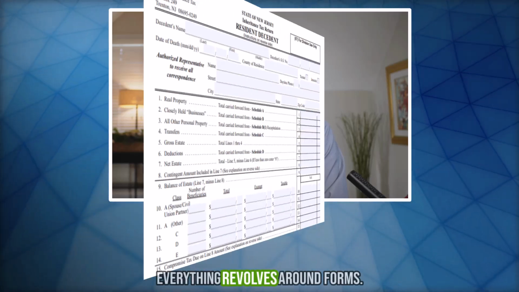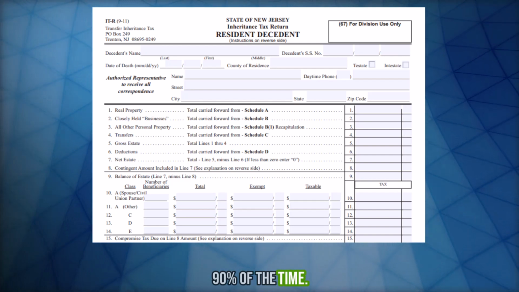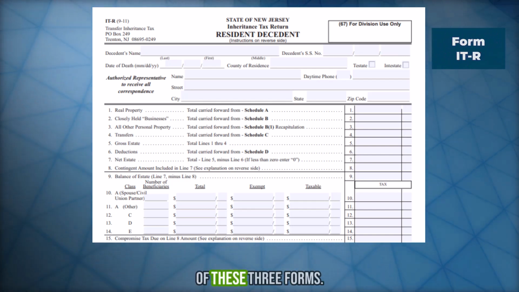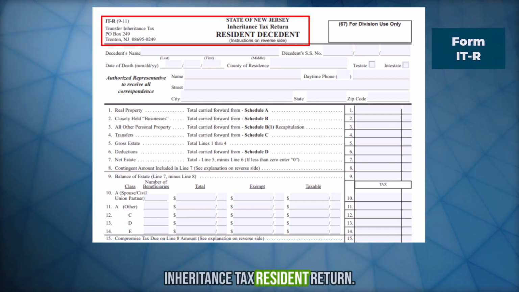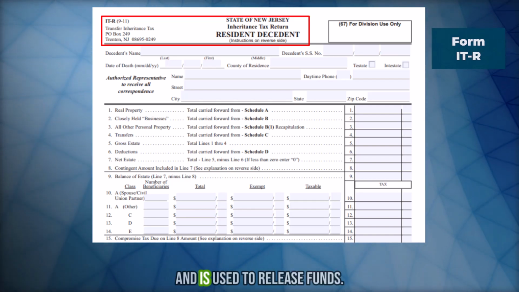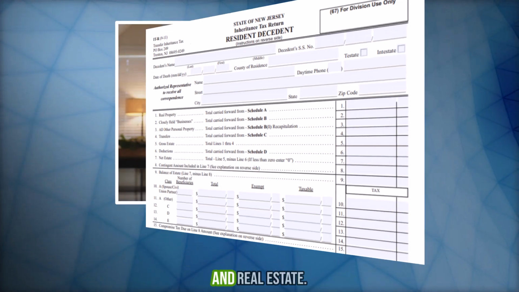Let's get started. In tax world, everything revolves around forms. To get a tax waiver to release funds, 90% of the time you will need to file one or more of these 3 forms. Form IT, Inheritance Tax Resident Return, covers all assets and is used to release funds from bank accounts, investment brokerage accounts, and real estate.